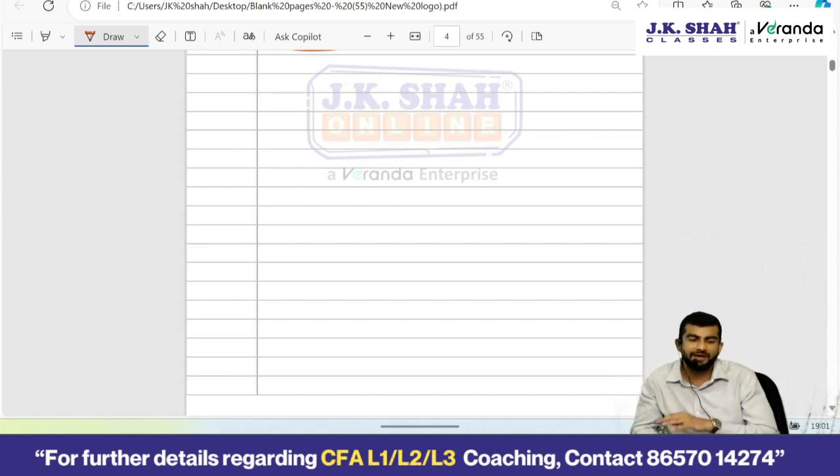So where do you find all such committees? If at all you want to know what all committees are there in a particular company, where do you find it? In the annual report of the company. You can find everything in the annual report of the company, which all committees are there. By the way, who all are members of this committee? The directors, some people from board of directors only, or any outsider? People from board of directors only.